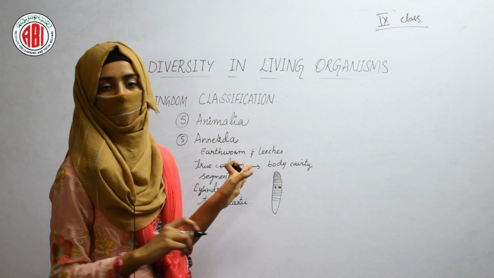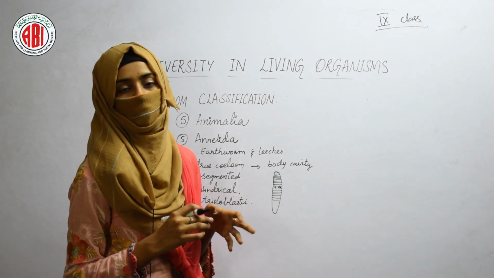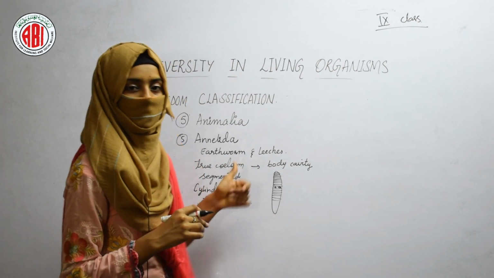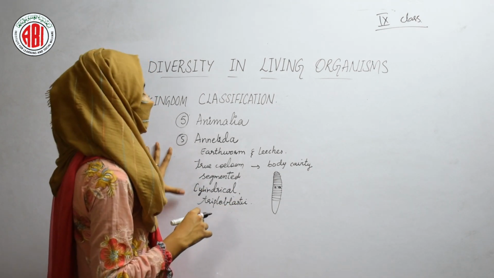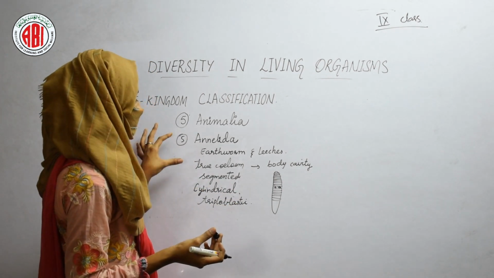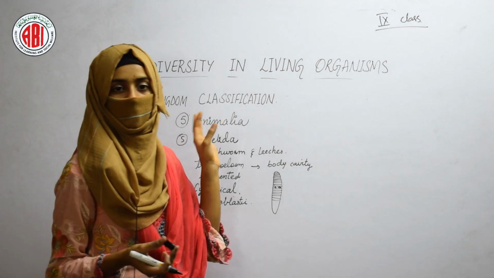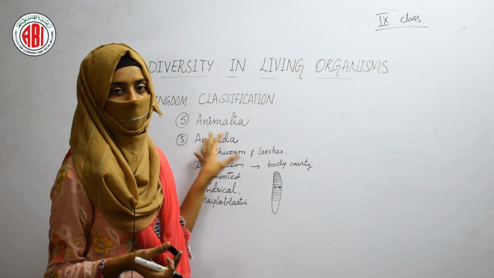So, that means the body of these animals shows 3 layers of cells. That is the reason they are called triploblastic. So, these are the certain characteristic features that can be seen in the animals that come under the phylum Annelida.